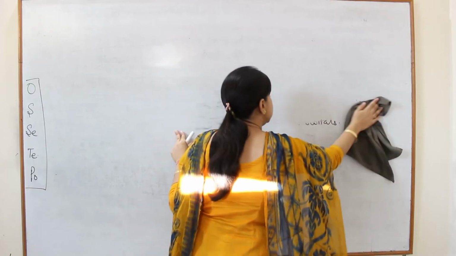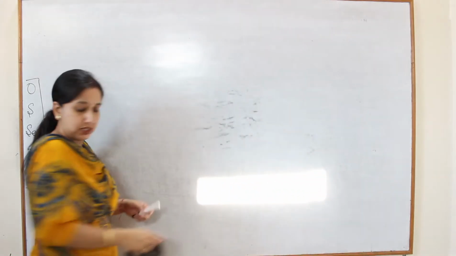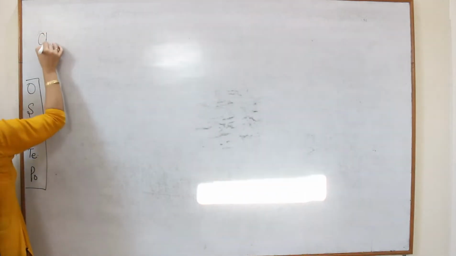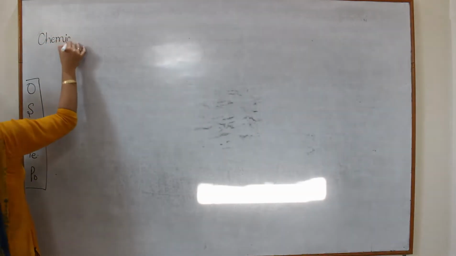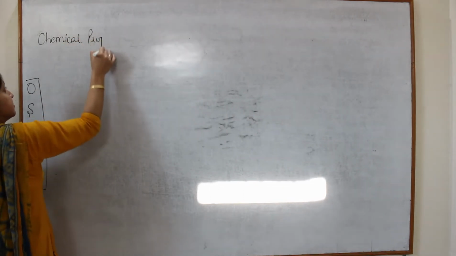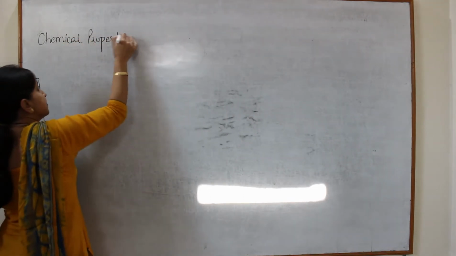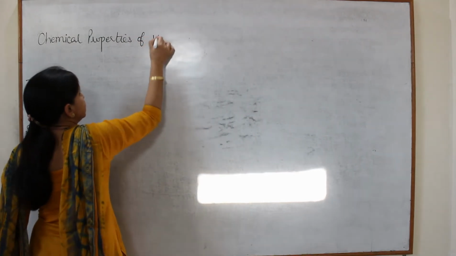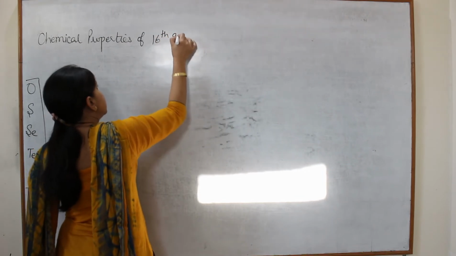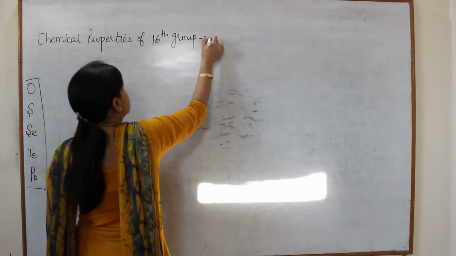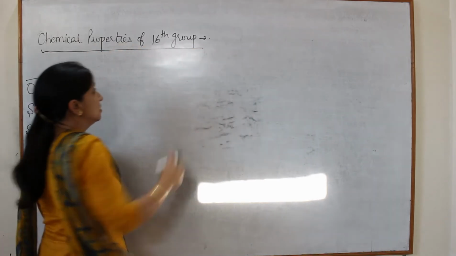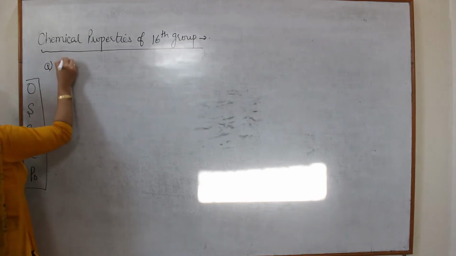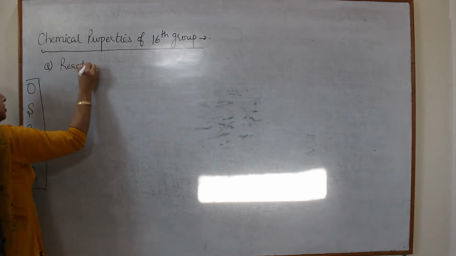So our next topic is chemical properties of the 16th group. So the first property will be reactivity with hydrogen.